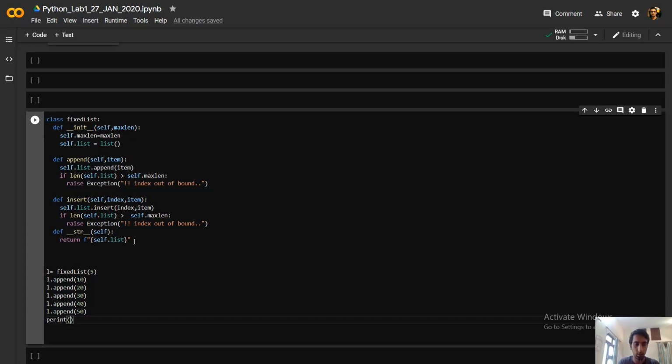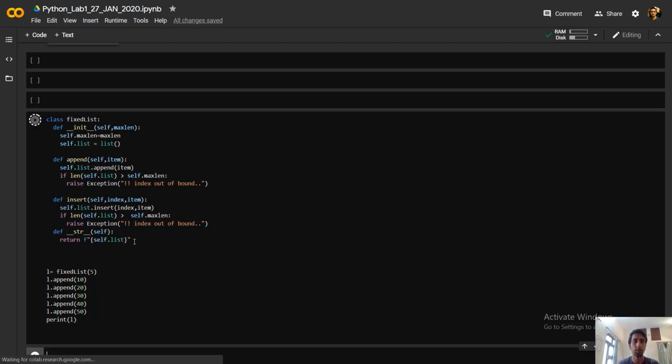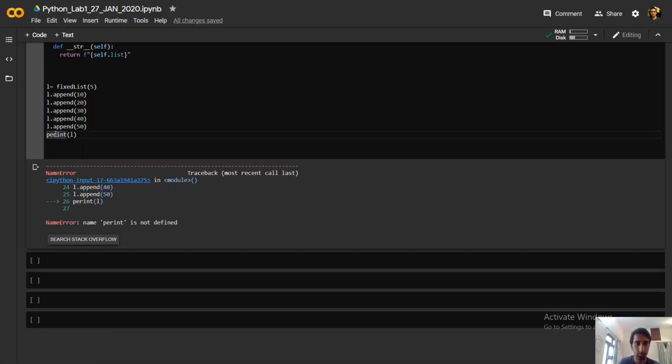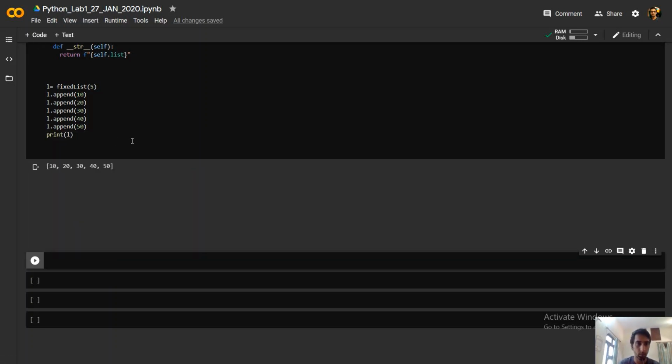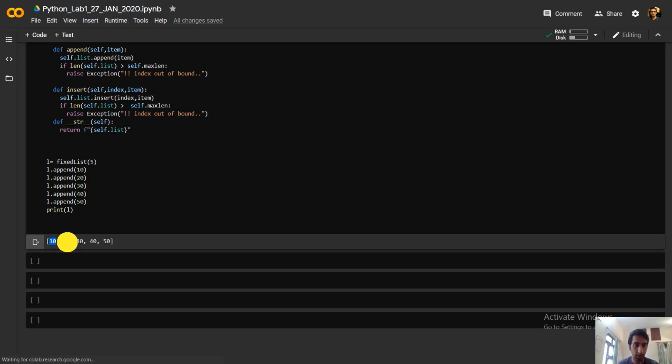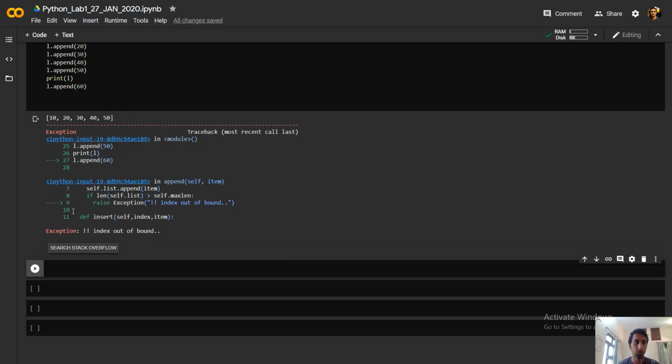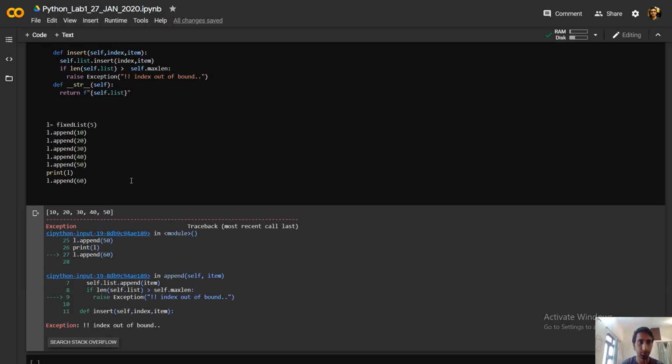Now we will try to print l. As you can see, I've got the list 10, 20, 30, 40, 50. Let's see what happens if I try to insert more than the maximum length. Append, and let's say 60. It must throw an error. As you can see, it has thrown an exception, and the exception is index out of bound.